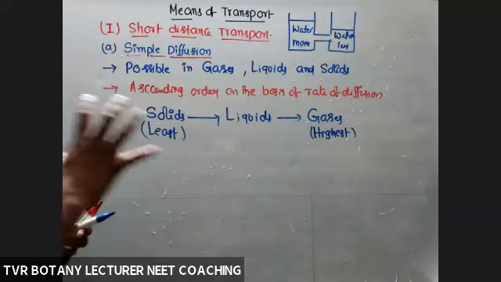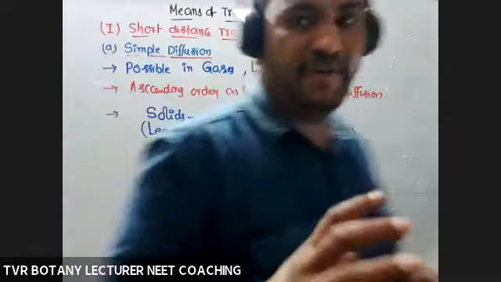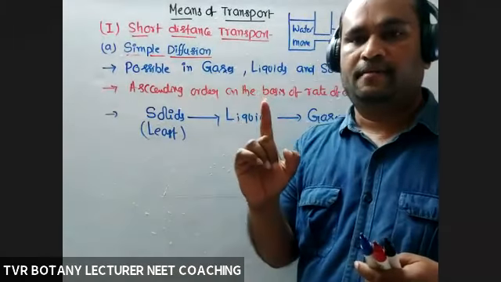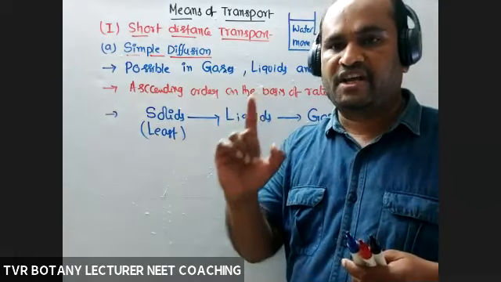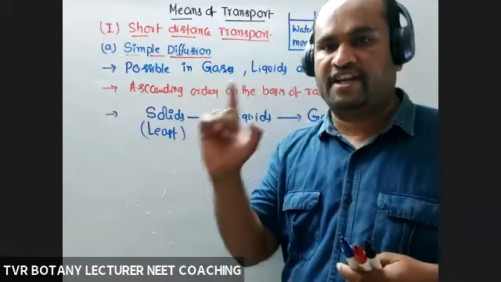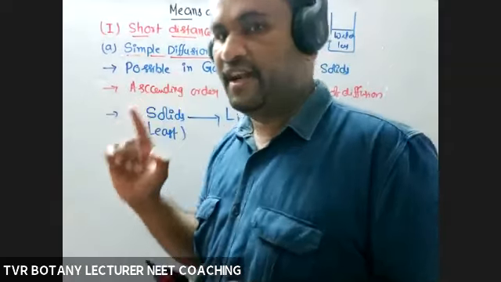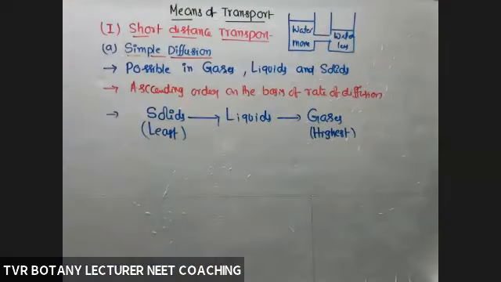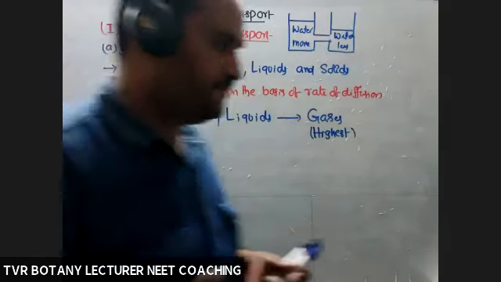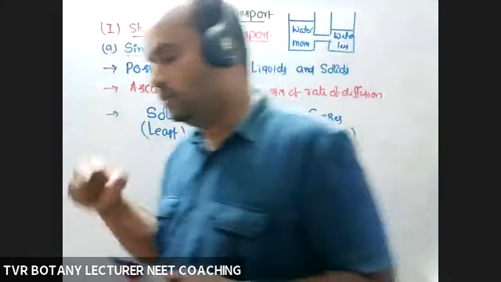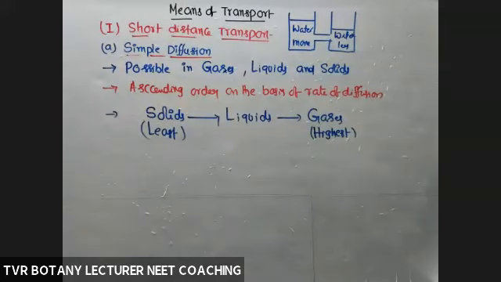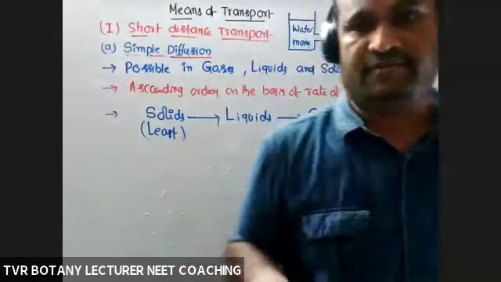Okay, so what are the factors which decide simple diffusion? One, concentration gradient of the concerned molecules. Pressure gradient, from more pressure to low pressure. Use physics knowledge. Temperature also, high temperature to low temperature. More molecules to fewer molecules.